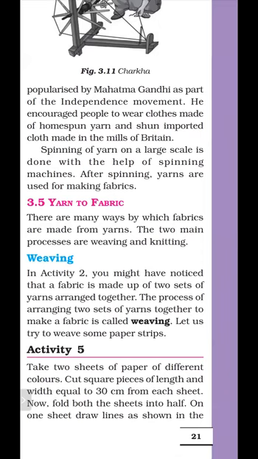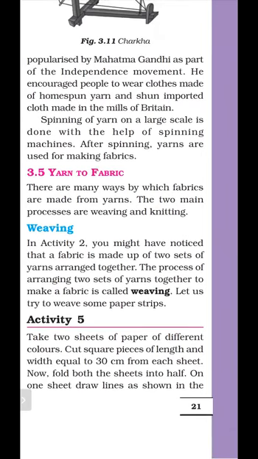And what do we mean by weaving? In activity 2, you might have noticed that a fabric is made up of two sets of yarn arranged together, and the process of arranging two sets of yarn together to make a fabric is known as weaving. When we arrange two yarns together, they can be converted into fabric, and this process is called weaving.